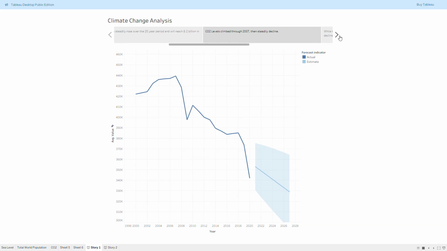While the CO2 levels were showing a steady increase through 2007, you can see a significant slump from 2007 to 2009. It is possible that the housing market crash of 2008 and 2009 is responsible for that deep valley. In 2010, you see a spike and then a steady decrease, until in 2020, it drops again significantly.